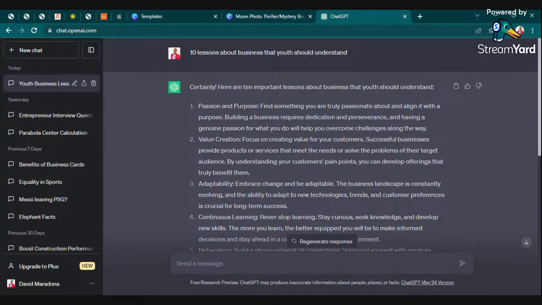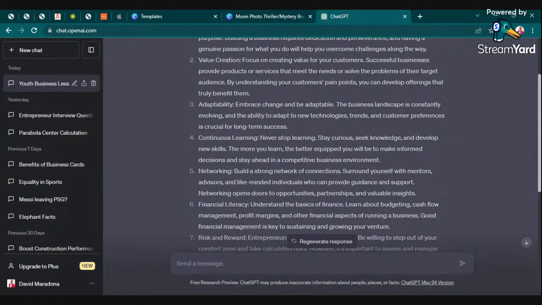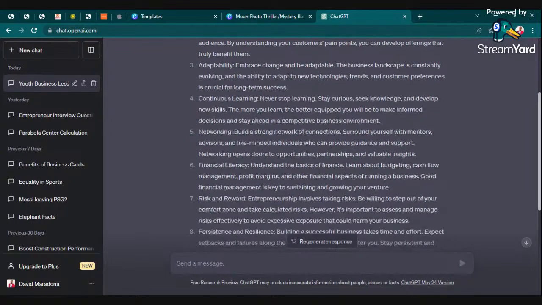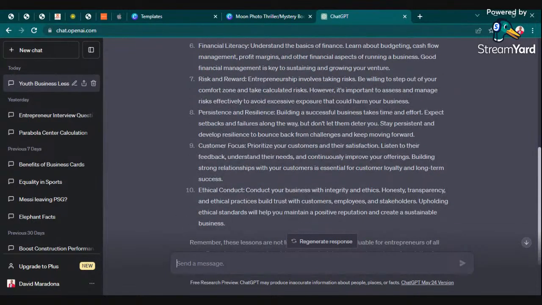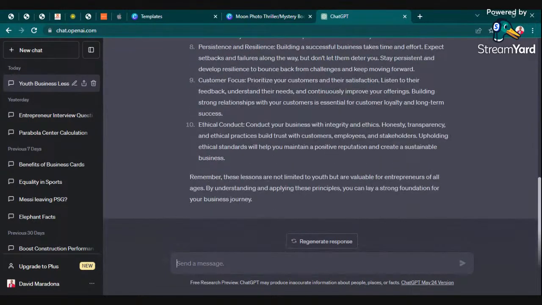So it goes all the way giving us points that are valuable, such as value creation, adaptability, continuous learning, networking, financial literacy, risk and reward, persistence and resilience, customer focus, and ethical conduct. It also concludes by telling us, remember, these lessons are not limited to youth but are valuable for entrepreneurs of all ages.